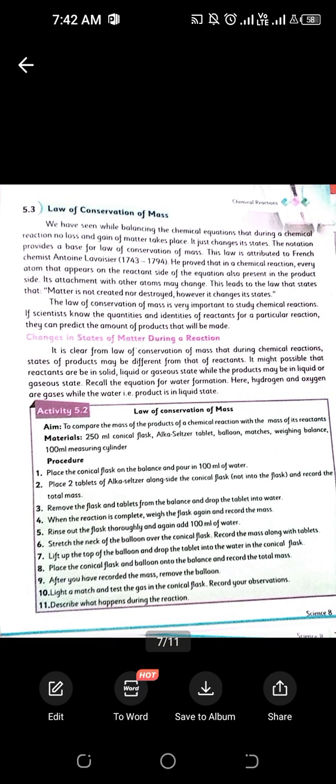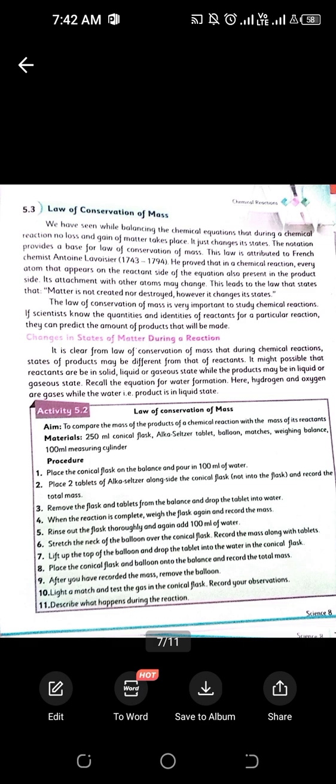Then we have the law of conservation of mass. The law of conservation of mass was given by the chemist Antoine Lavoisier, and it basically states that during a chemical reaction there is no loss or gain of any matter. It's just the change of states.